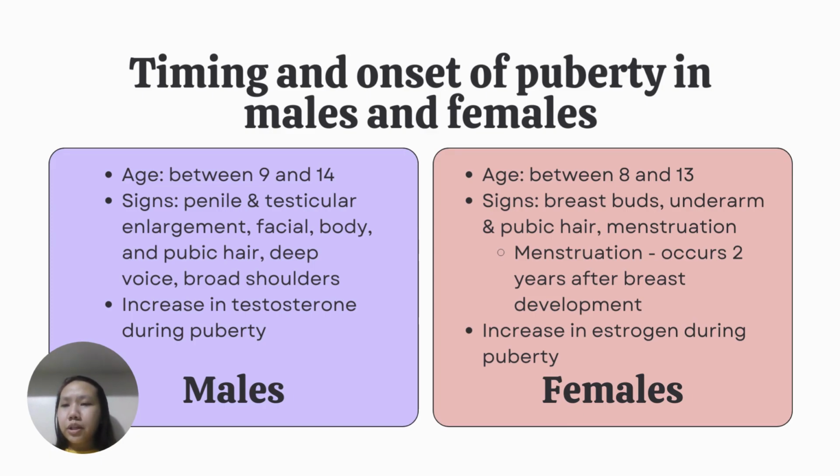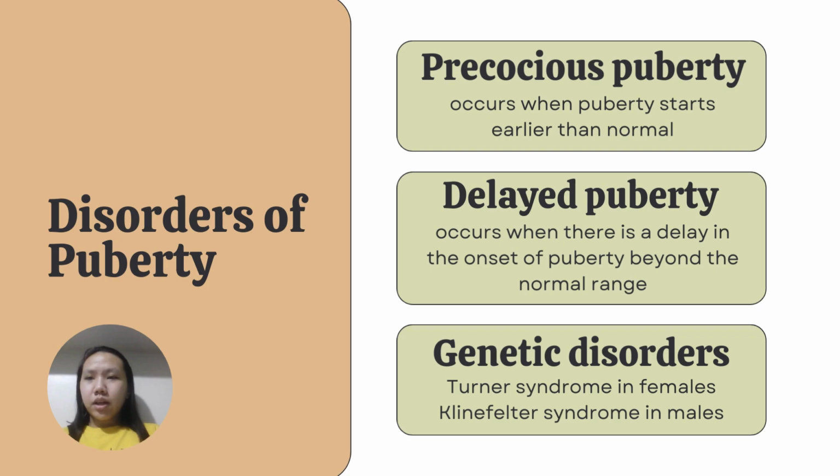The first signs of puberty in boys typically include the enlargement of the penis and testicles and the growth of pubic hair. Boys will then continue to observe other signs of puberty. The timing of puberty is influenced by a variety of factors, including genetics, nutrition, and other environmental factors. Now let's proceed with the disorders of puberty.